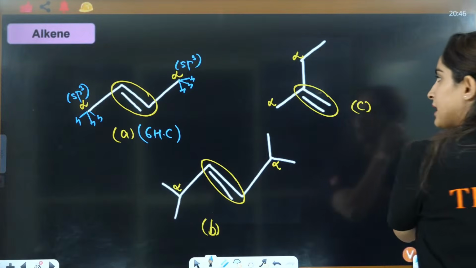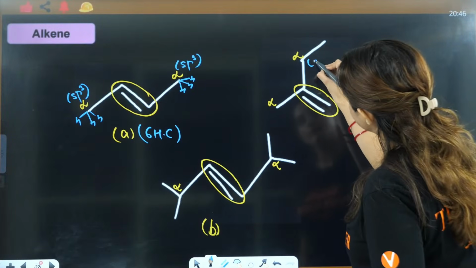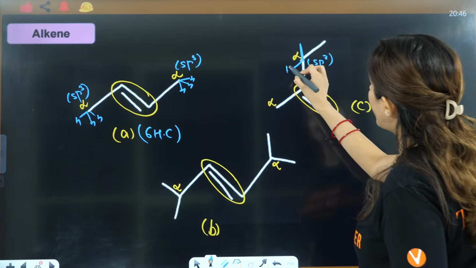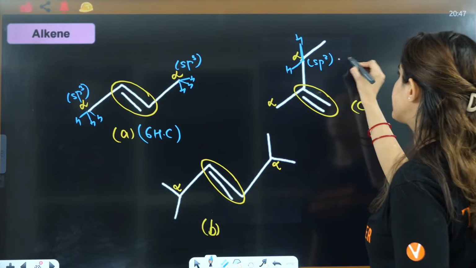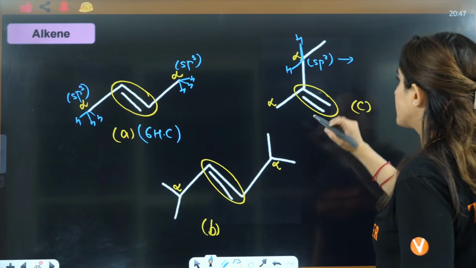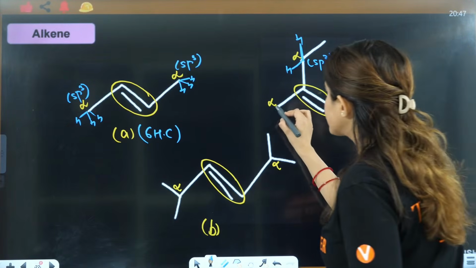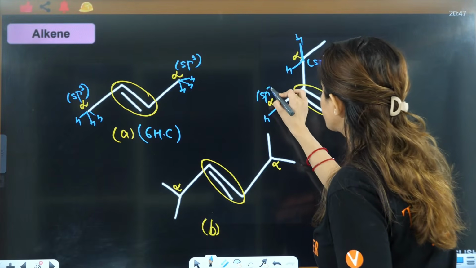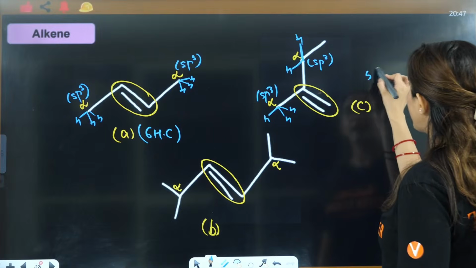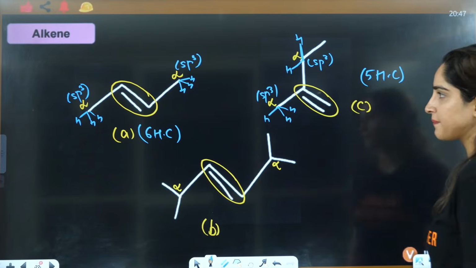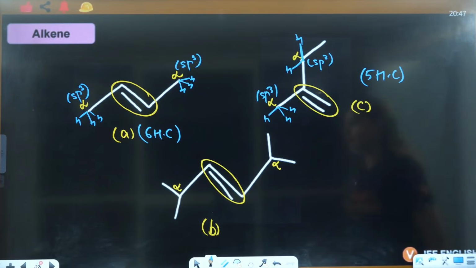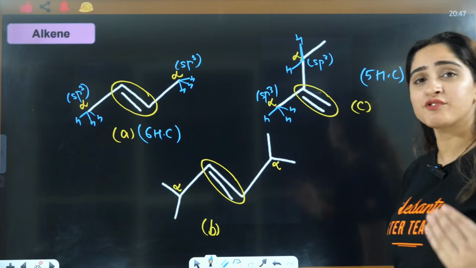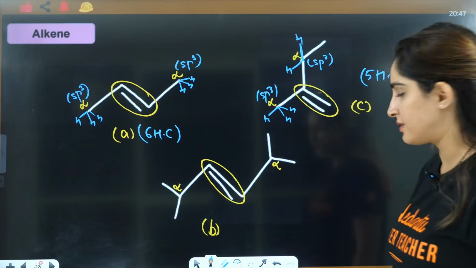This one, if you see, this is alpha, this is sp3, which is connected to 2 more hydrogens to complete its tetravalency. So that means, wait a minute, this is connected to 3 more hydrogens to complete its tetravalency. So this will have 2, this is 5 hyperconjugating structures, right? Okay. Now let's see. In these kind of structures, hydrogen is never written here, right?